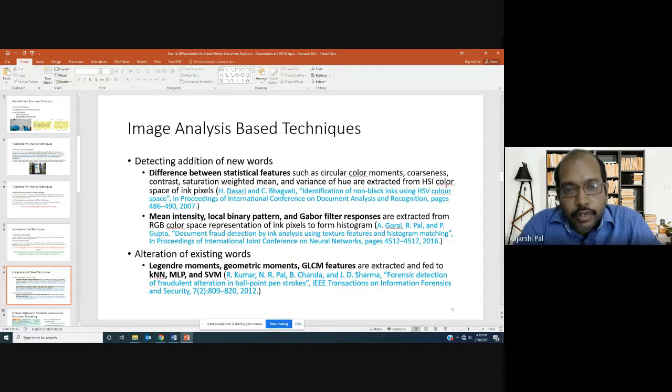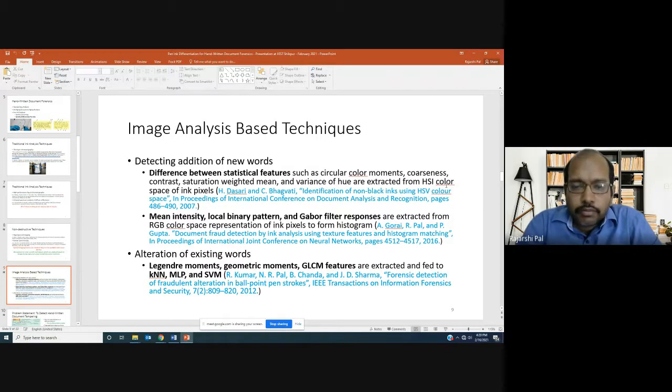Then they took the difference between the statistical features extracted from the two words, and based on the difference they tried to say whether a single pen or two different pens were used. So it's a thresholding based approach, and the threshold was determined based on an exhaustive study on a certain collection of documents or document images, right?